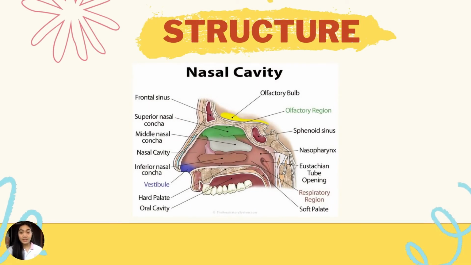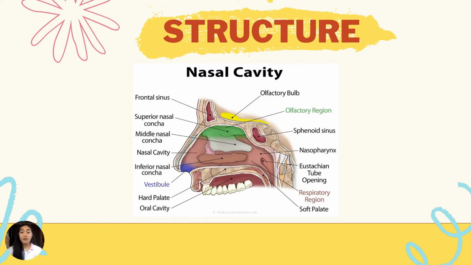Nasal cavity, it is the internal part of the nose. It is located above and behind the nose in the middle of the face. The main function of the nasal cavity is it humidifies, warms, and filters air entering the body. It also protects the respiratory tract through the use of the mucociliary system. The nasal cavity also contains the receptors which are responsible for olfaction.